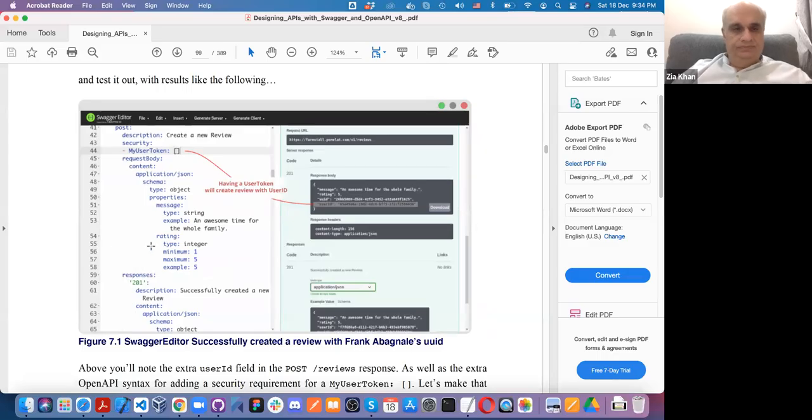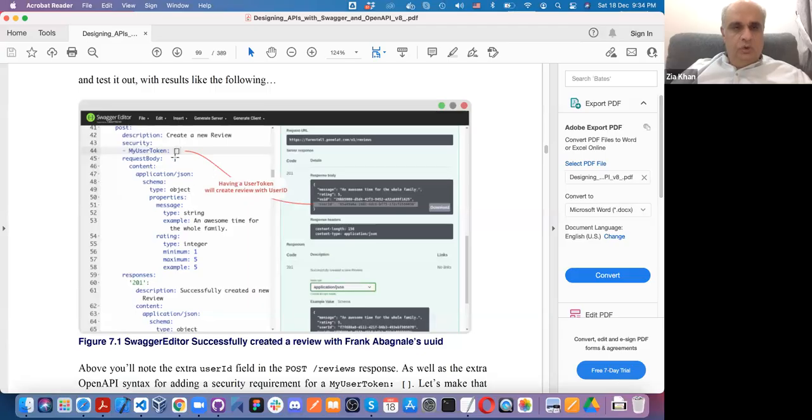API specification. As you can see, I think you have already covered this, but in the last class, I'm just revising it a little bit so that we can finish this chapter. Am I correct? Yes sir, yes.